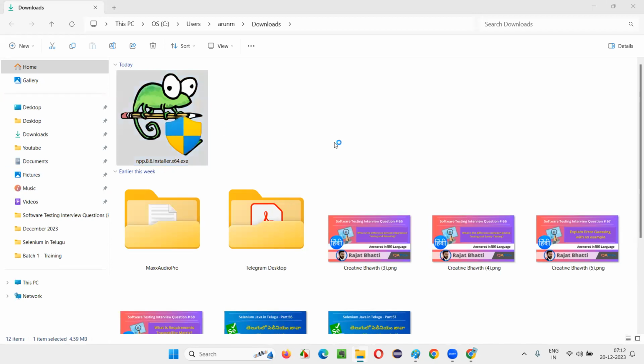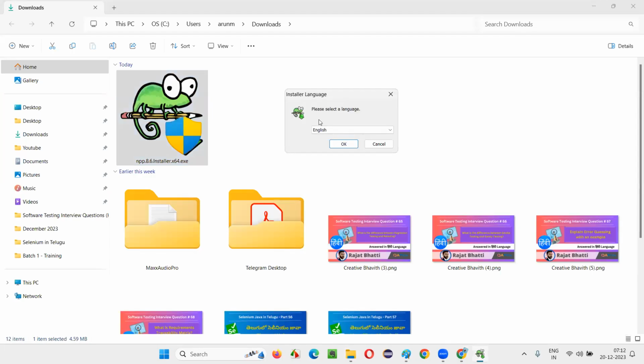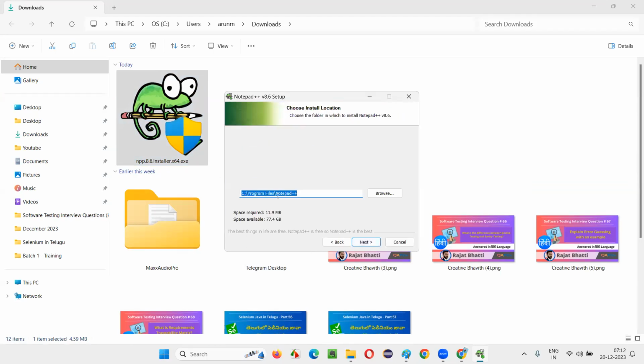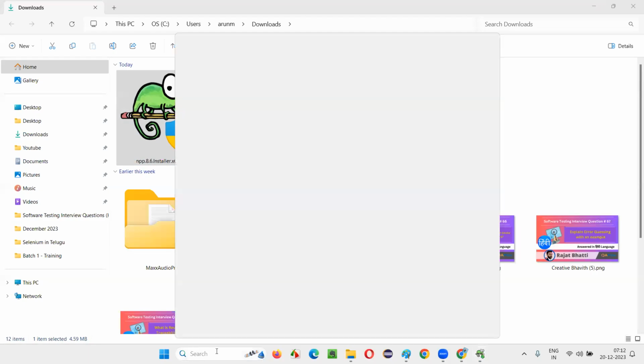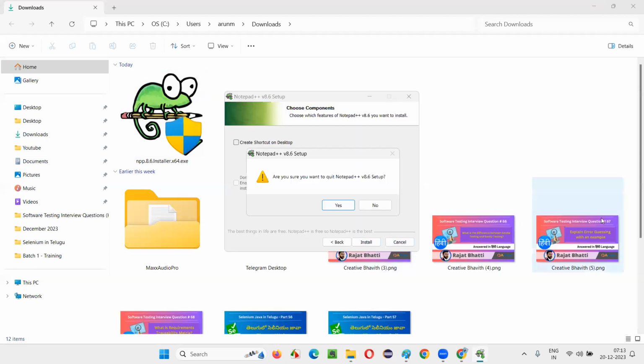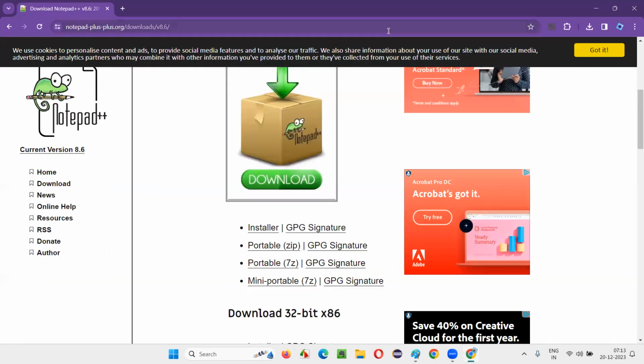Just double click on this. You'll get an installation wizard. Type yes in the user access control. You'll get an installation wizard like this. Select English, say okay, and just go with the basic steps: next, next, next, accept the license agreement. This is the place it will get installed. Next, next. If you want a shortcut on the desktop, you can select this. Otherwise, if you type Notepad++, you'll get it directly, so you don't need a shortcut. Click on install and it will get installed in your machine. I'm not doing that because Notepad++ is already installed in my machine.